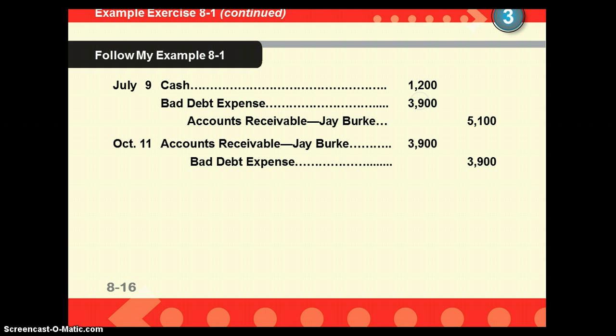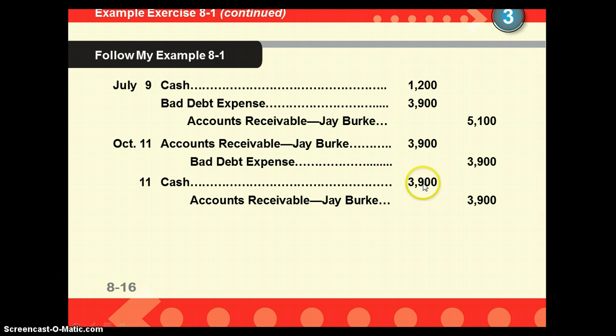Next, we're going to go ahead and reinstate the $3,900. So we're really going to reverse the bad debt expense accounts receivable part of this entry. So accounts receivable, we put $3,900 back into that account. We take it out of the bad debt expense because it's no longer bad debt. Then we collect the cash, debit cash for that amount, and we take it back out of accounts receivable. It seems redundant, but we have to do that in order to keep accurate records. GAAP requires that we do that entry to reverse it out and put it back in. It also makes it easier when you are balancing your amounts to have it step by step as such.